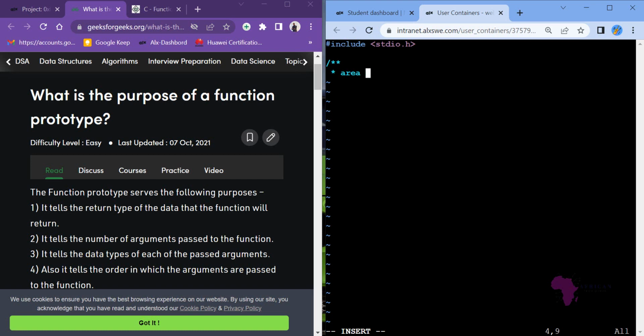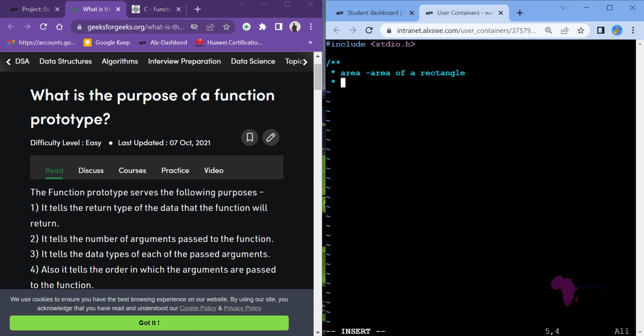So that is my function, area of a rectangle. That function will calculate the area of a rectangle.